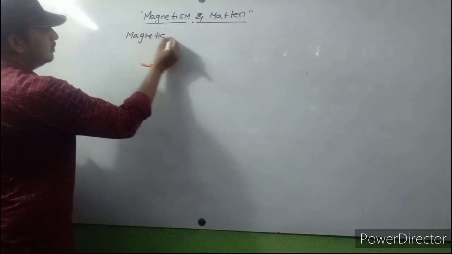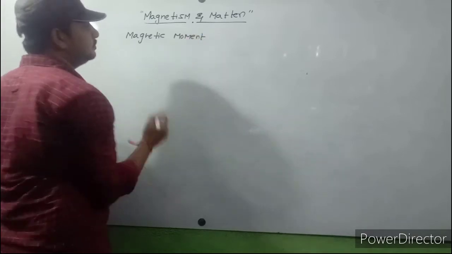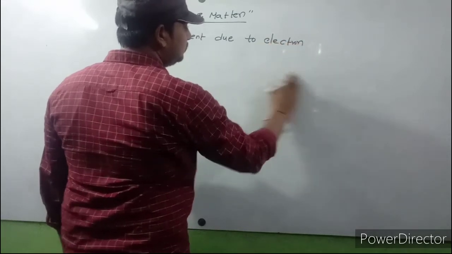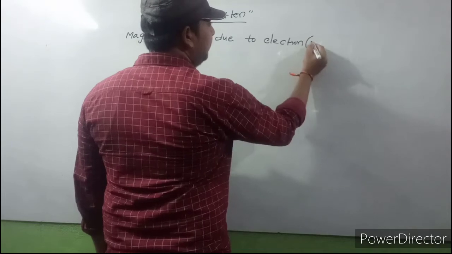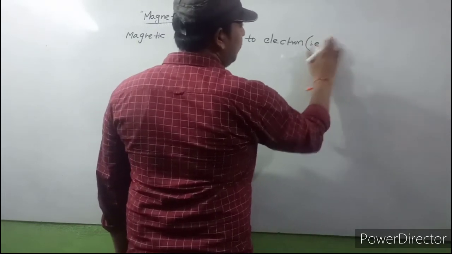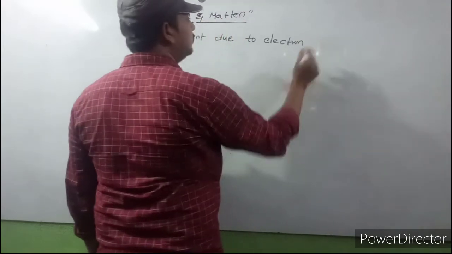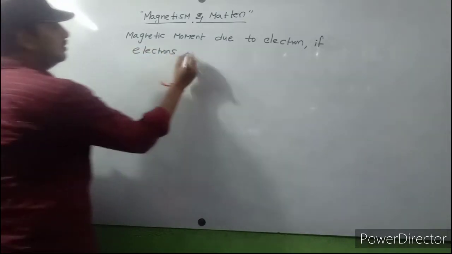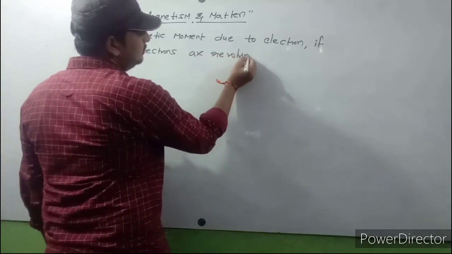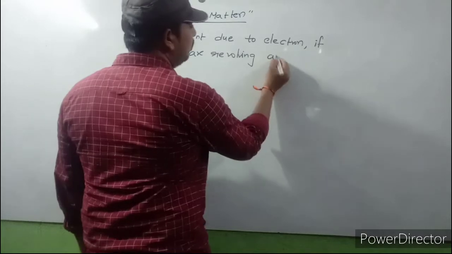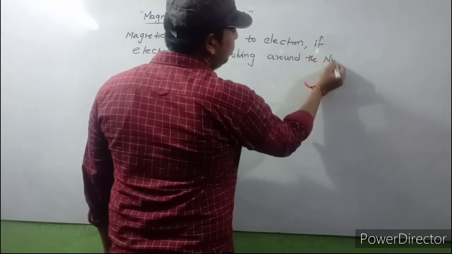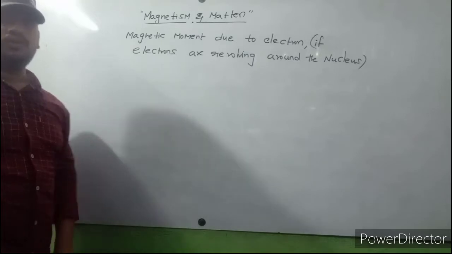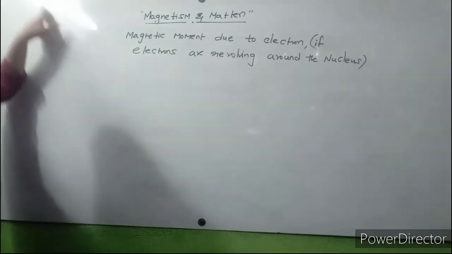Magnetic moment due to electron. That means if electrons are revolving around the nucleus, what is the magnetic moment due to the electron?